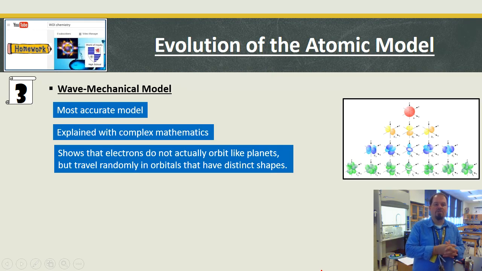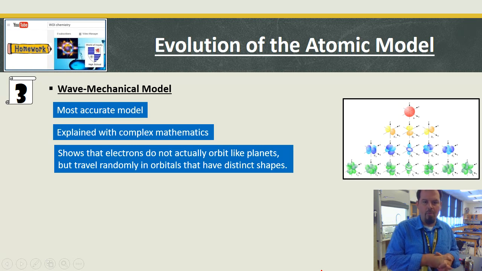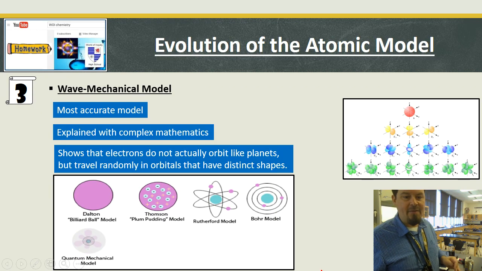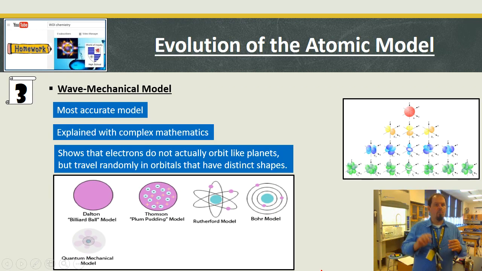This shows that electrons do not actually orbit like planets, but they travel randomly in orbitals that have distinct shapes. And this picture shows the shapes. By definition, an orbital is the place of highest probability of finding an electron, mathematically.